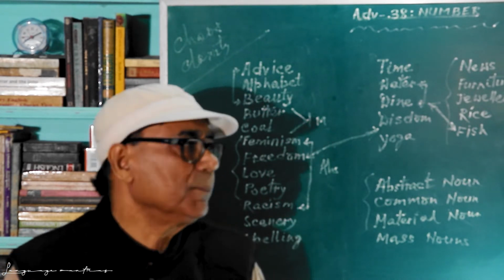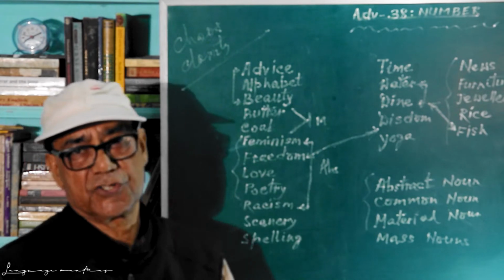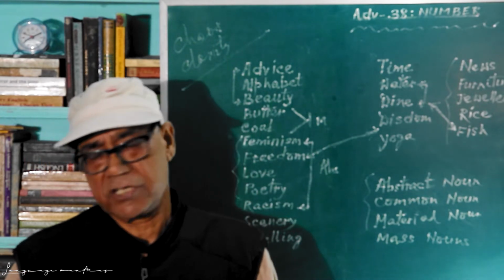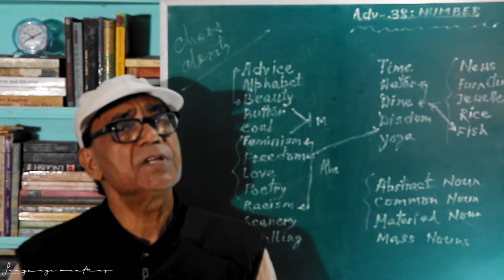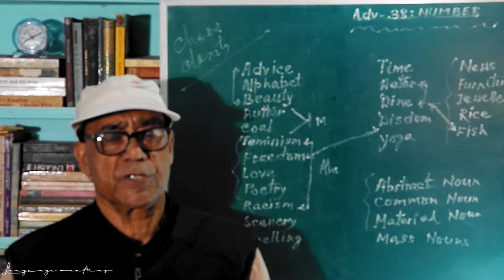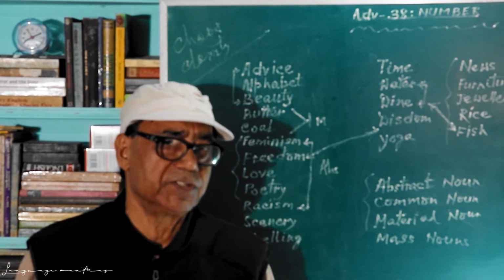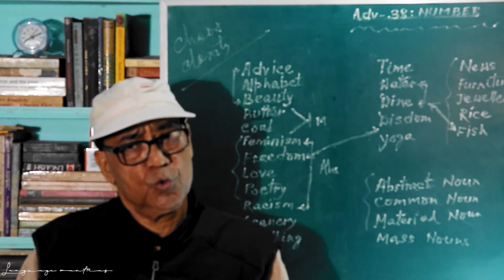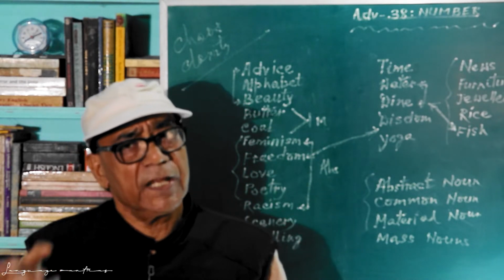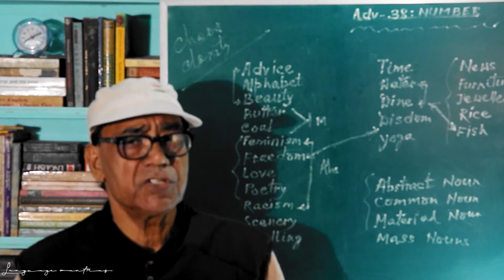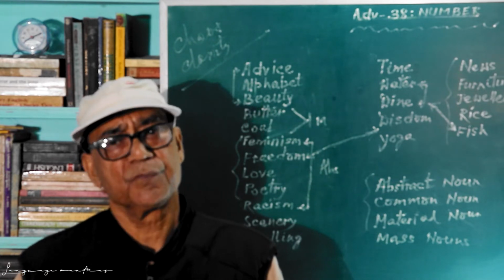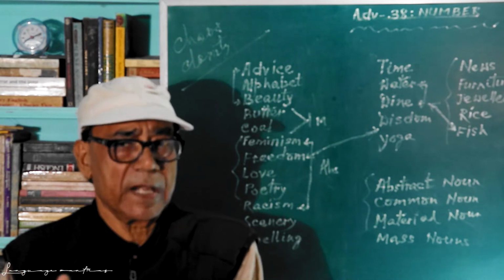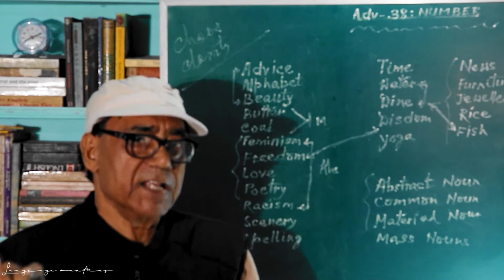Let's see. Number 1, advice. Advice is an abstract noun. Advice means some sort of good suggestions to somebody. You cannot say advices. In fact, if you want to refer to the plural form, then you have to use pieces of advice or types of advice, not advices.